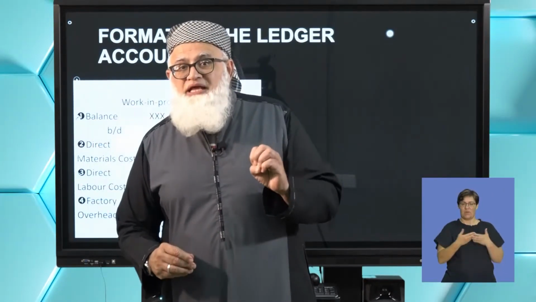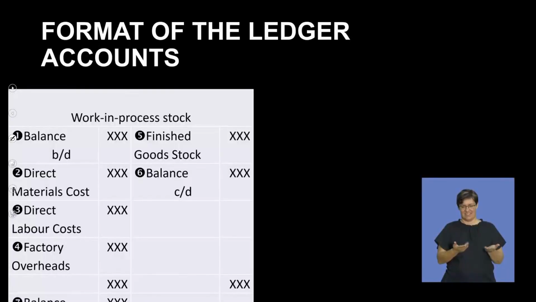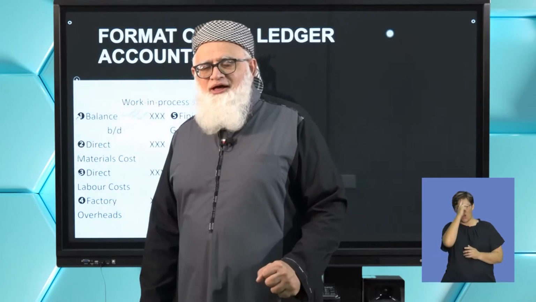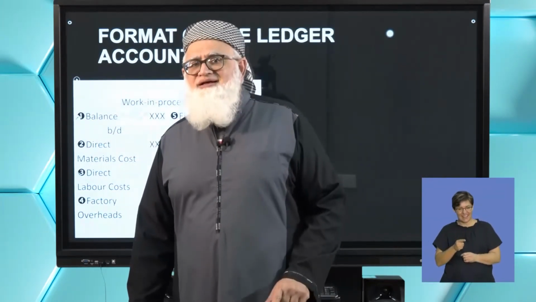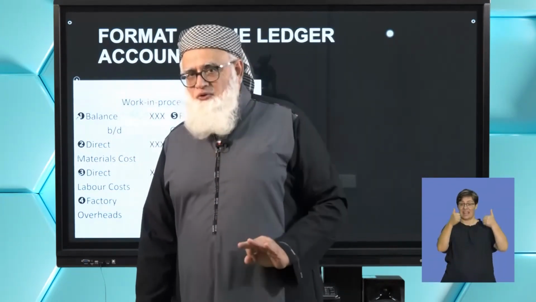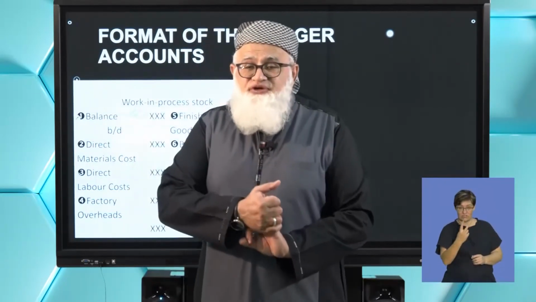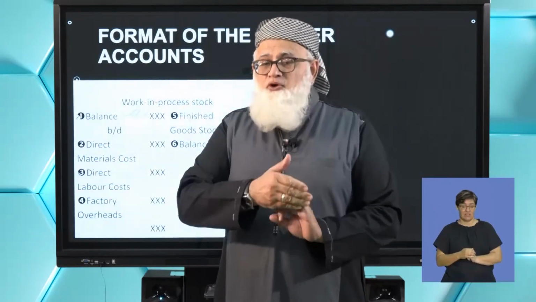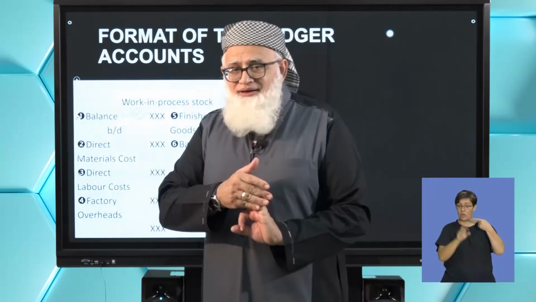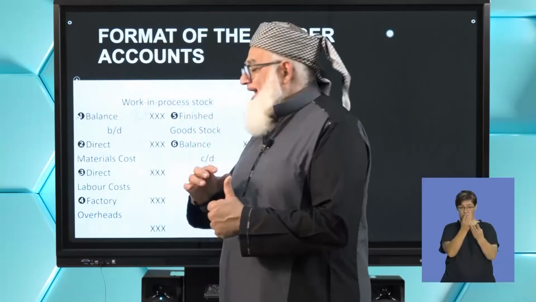So that would be my opening balance in my work in process account. Okay? Got that? Great. Now, do you remember from our flow of information, we said that 3 cost accounts must be transferred to my work in process. Which are my cost components? Number 1, raw materials or direct materials.